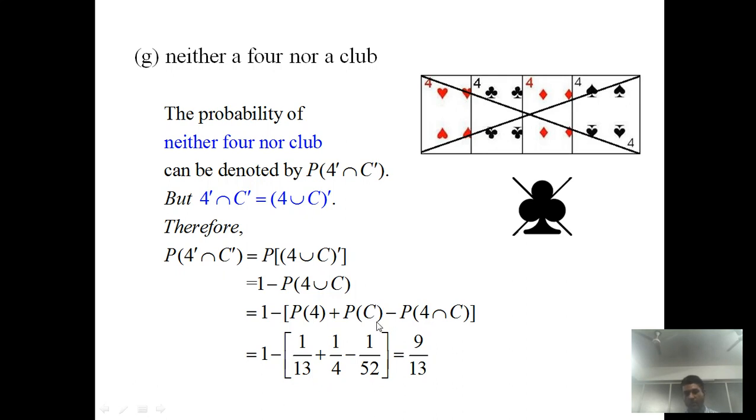Probability of club, there are 13 cards, so its probability is 13 by 52, so it is 1 by 4. And the last, probability of 4 intersection C, that is 4 of club, and it's again a single card, so its probability is 1 by 52. So after simplifying all this, we get probability of neither 4 nor club is 9 by 13.